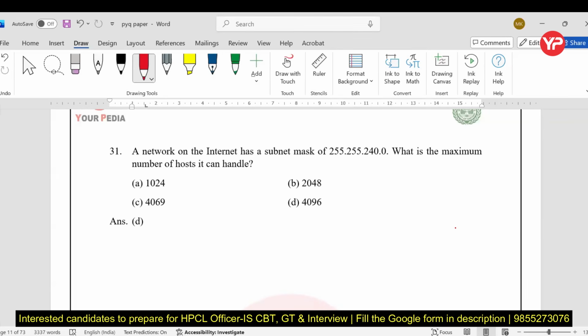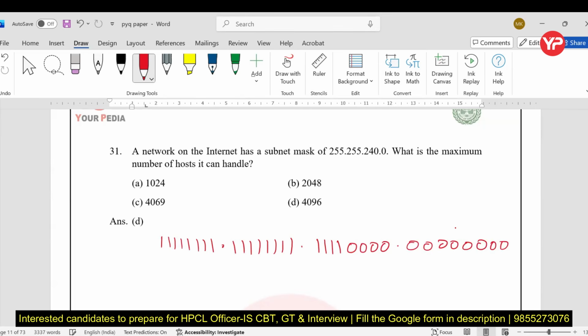You can see here 8 ones, then again 8 ones, then 240 means 4 ones and the remaining 4 are zeros, and then the remaining are zeros.